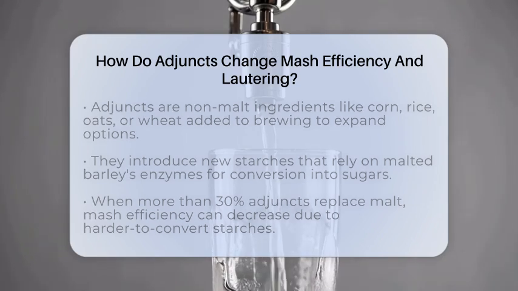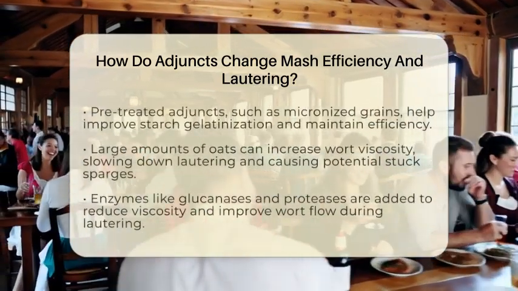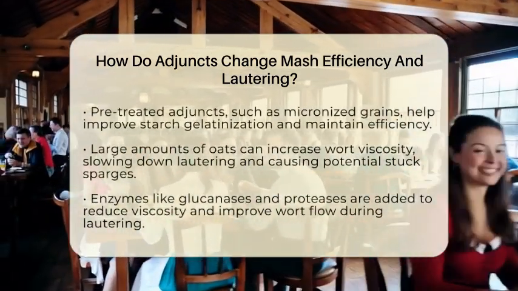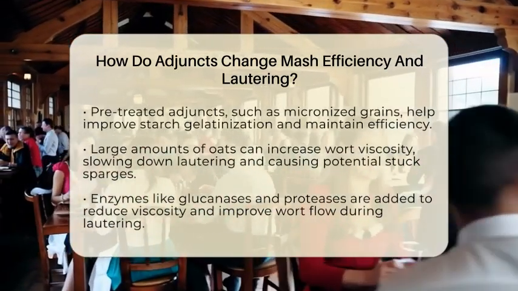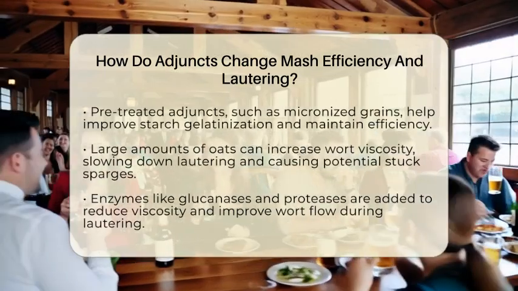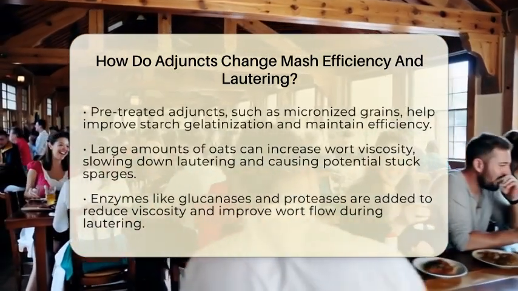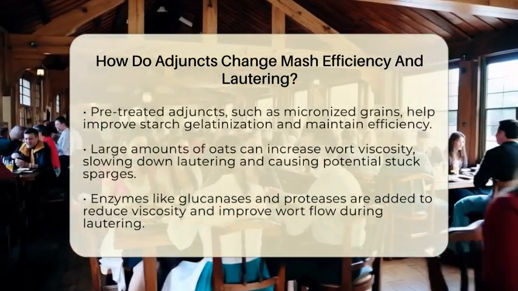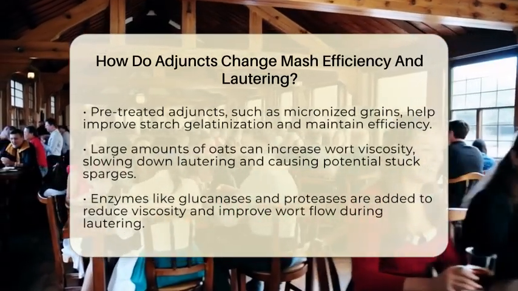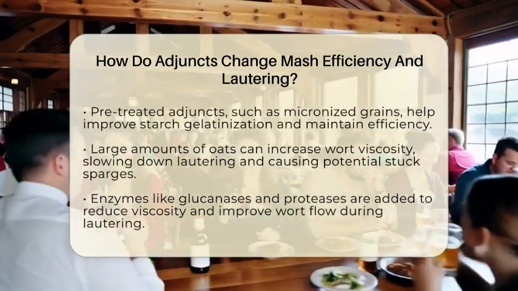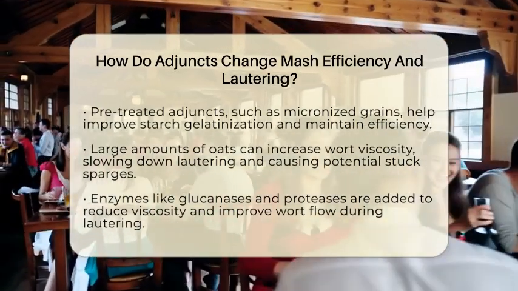That's because some adjunct starches are harder for enzymes to access or convert fully, leading to less fermentable sugars in the wort. Some adjuncts are pre-treated to help with this. For example, micronized grains or malted adjuncts are processed to improve starch gelatinization, making conversion easier. This helps maintain or even boost mash efficiency despite the higher adjunct content.